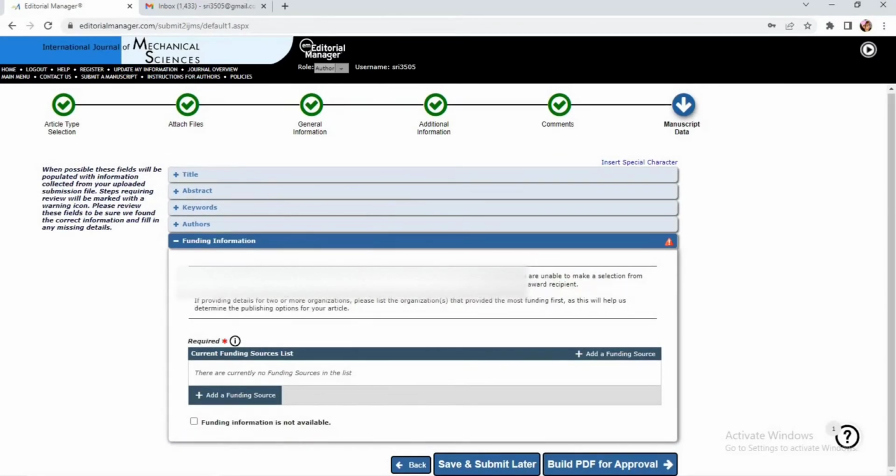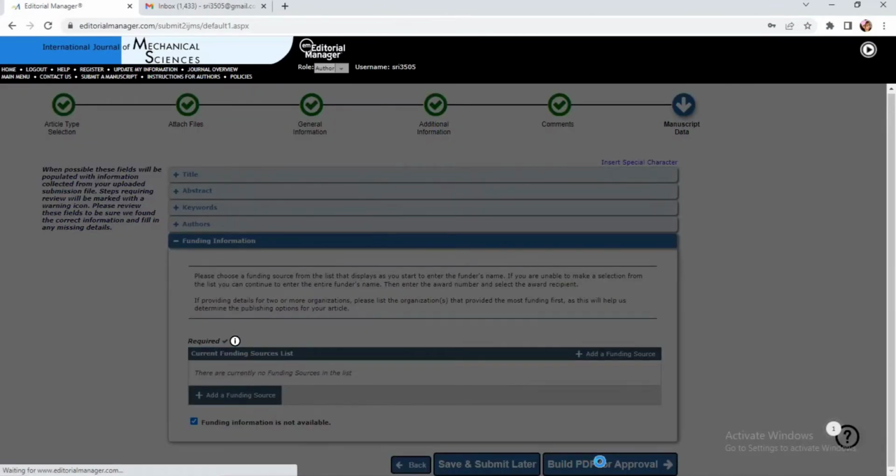The next option is the funding information. As I told you, there is no current funding for this project. This is a self-funded manuscript, so funding information is not available. So let me submit everything and build the PDF for approval. This is almost the last stage in the manuscript submission.